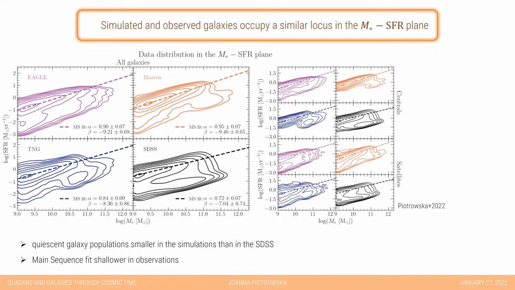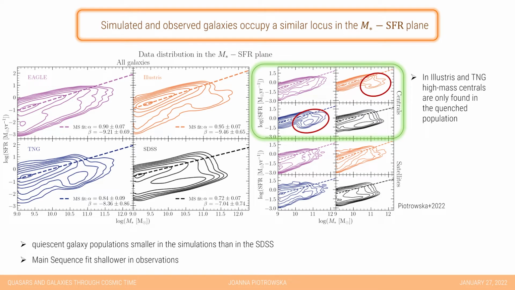In order for our experiment to succeed, we need to make sure that the observable universe is quite well approximated by cosmological simulations. Here I'm showing you the mass star formation rate plane for simulated and observed galaxies, and as you can tell, both the simulated and the observed ones occupy a similar locus in the mass star formation rate plane. Galaxy distributions also show a split between star-forming and quenched populations. However, it is worth noting that in both Illustris and IllustrisTNG, the quenched population is exclusively at higher stellar masses when it comes to central galaxies.